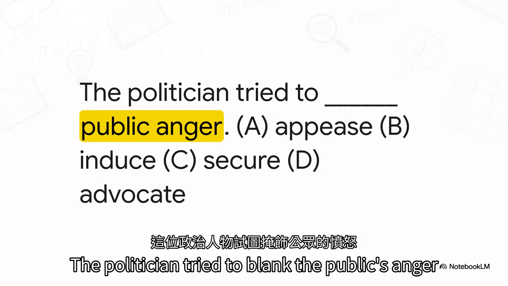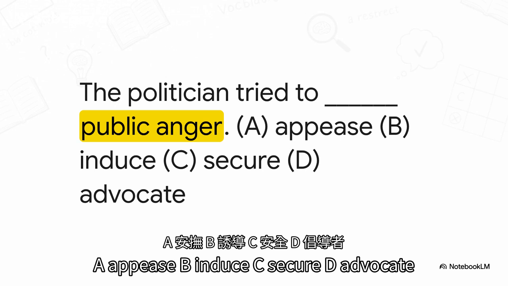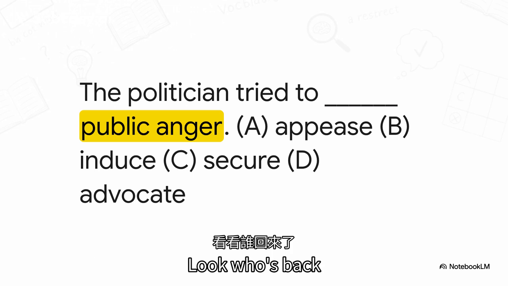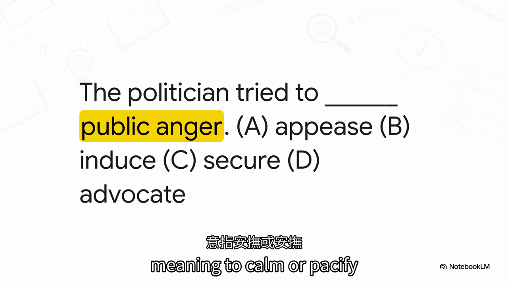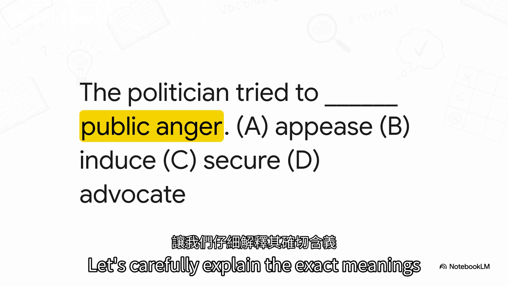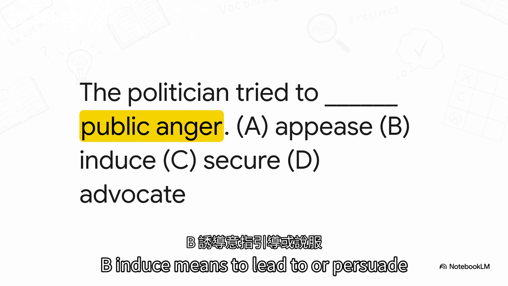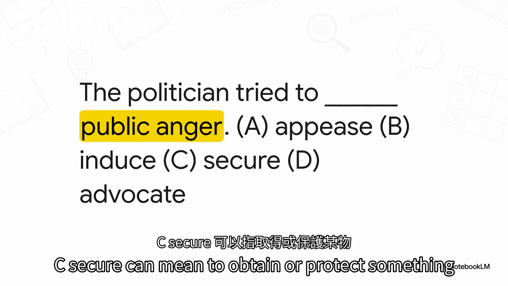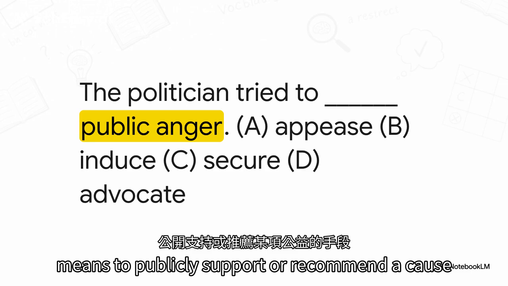The politician tried to blank the public's anger by promising to address the issues. A, appease, B, induce, C, secure, D, advocate. Look who's back. Option A, appease, is our correct answer here, meaning to calm or pacify. Let's carefully explain the exact meanings of our other 3 words. B, induce, means to lead to or persuade. C, secure, can mean to obtain or protect something. And D, advocate, means to publicly support or recommend a cause.